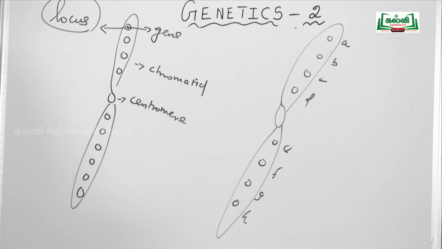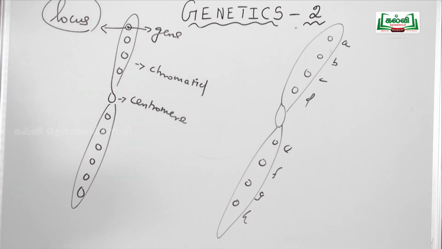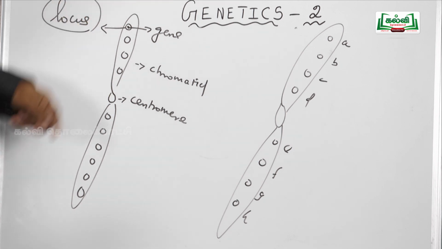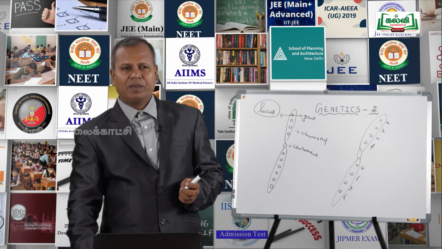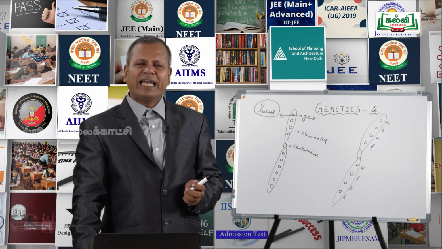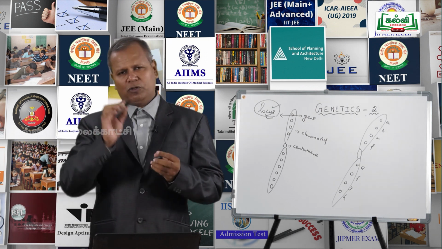Genetic map helps to find out the distance between genes in the chromosome, the location of genes in the chromosome, as well as the rate of crossing over. If the genes are nearer, the rate of crossing over is less. If the genes are further apart, the rate of crossing over is more. Then the answer for question number 12 is option A, establish sites of the genes on a chromosome. Sites represent the locus. The position of a gene or an allele in a chromosome is said to be locus. So genetic map is one that establishes sites of the genes on a chromosome.